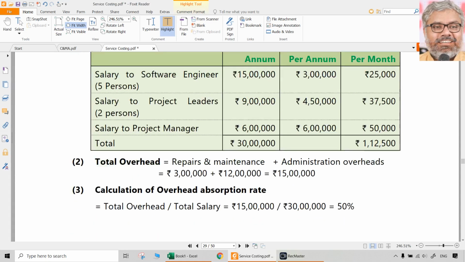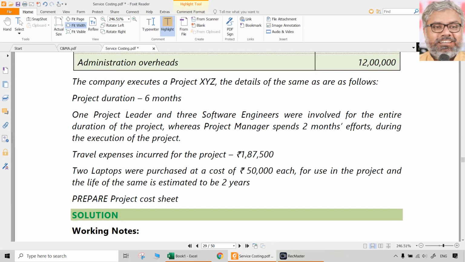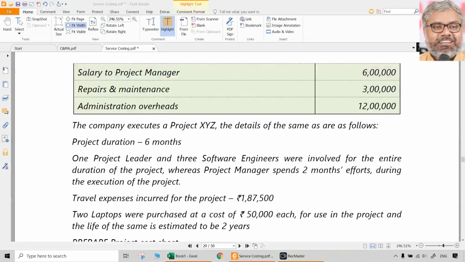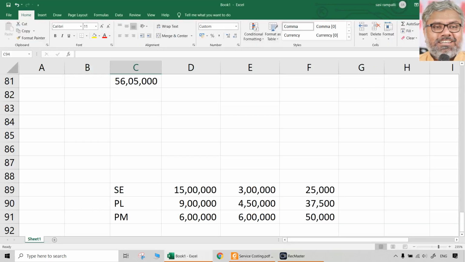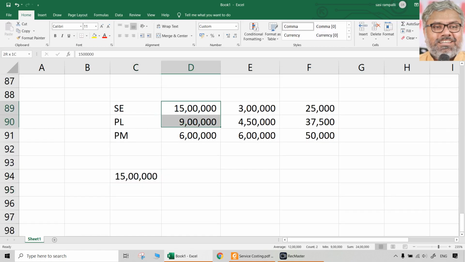Now coming to the overheads which are there in the question, two overheads are there. Repairs and maintenance is 3 lakhs, administration overheads is 12 lakhs. Total 15 lakhs overheads is there. But what was the total of the entire salary of all the people here? 30 lakhs.